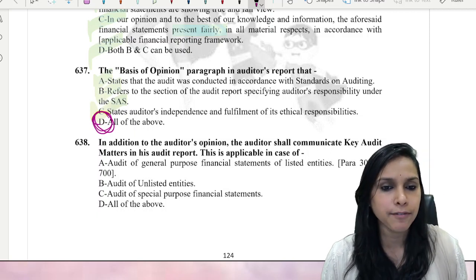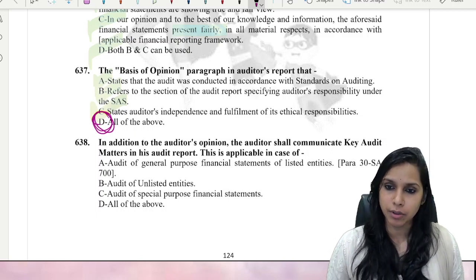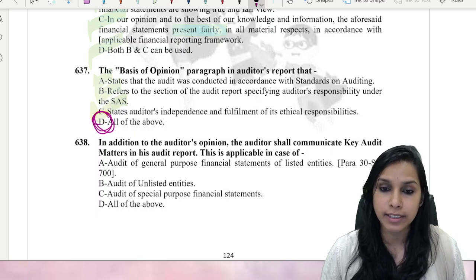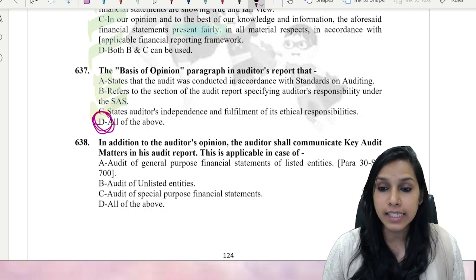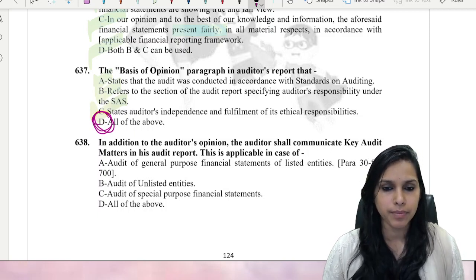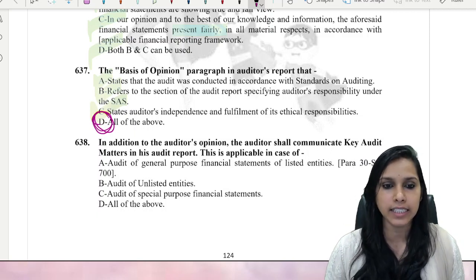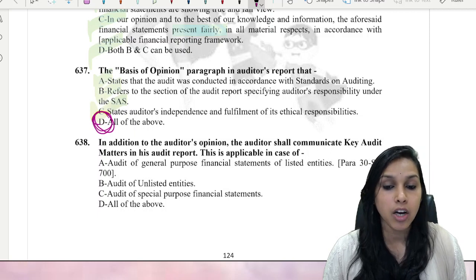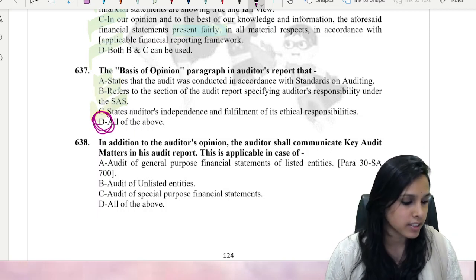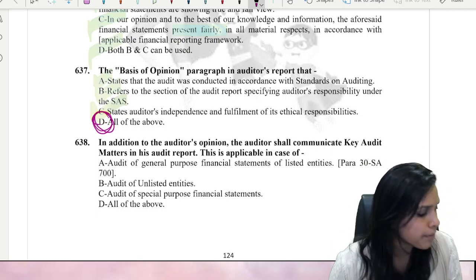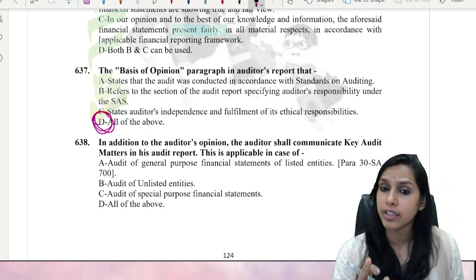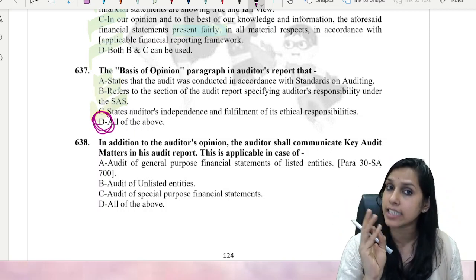Let's quickly move ahead further. In addition to auditor's opinion, the auditor shall communicate key audit matters in his audit report. This is applicable in case of audit of general purpose financial statements of listed entities, audit of unlisted entities, audit of special purpose financial statements. Come on, my dear friends, come on. It's time that you give me the answer. So here they are focusing on SA 700 as well as SA 701.